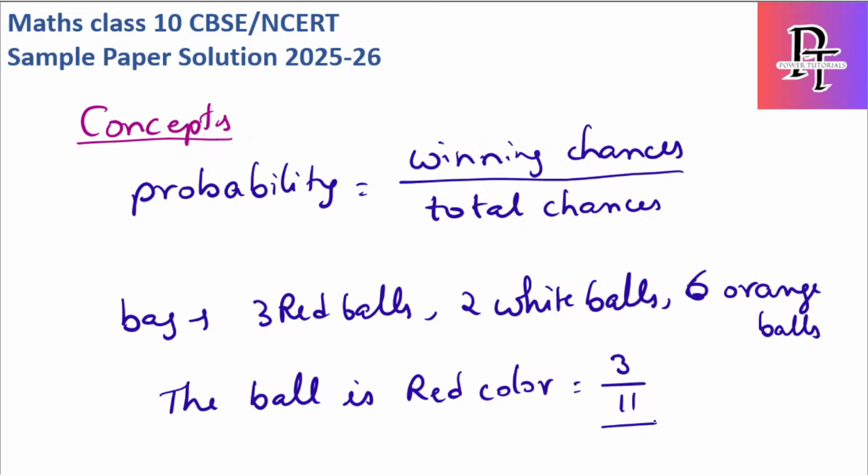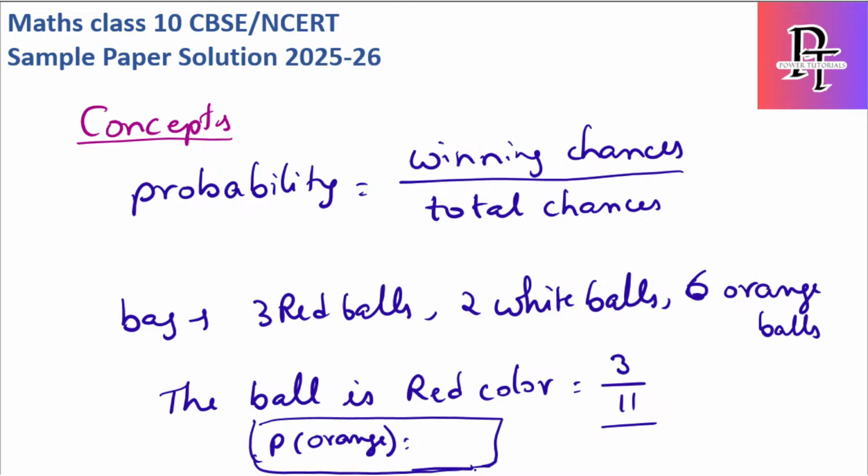Same way, if I ask you the same question, what is the probability of getting an orange ball? I will keep this as homework, and I just want everyone who is seeing this video live or later to answer this: what is the probability of picking a ball of orange color?